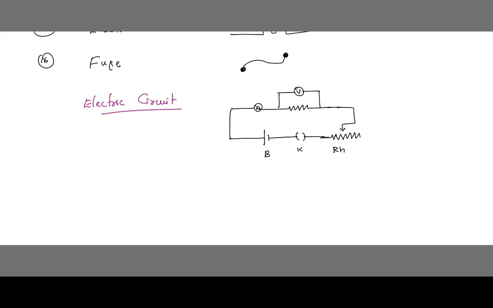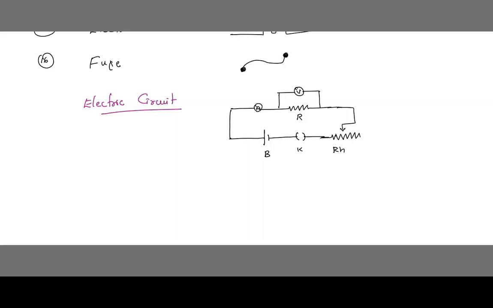So this is the symbol of electric circuit. Remember, ammeter is connected in series, but voltmeter is connected in parallel, and this is the resistor. Any doubts? So this is the electric circuit. This is called an electric circuit. Any doubts? Is this clear? I hope you all have understood the basic concepts. Yes or no? Very good. If you draw this much, it is more than sufficient.